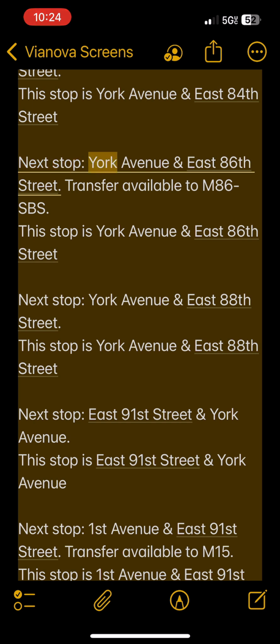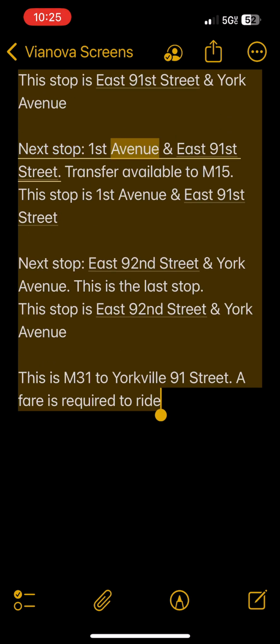Next stop, York Avenue and East 86th Street. Transfer available to M86 SBS. This stop is York Avenue and East 86th Street. Next stop, York Avenue and East 88th Street. This stop is York Avenue and East 88th Street. Next stop, East 91st Street and York Avenue. This stop is East 91st Street and York Avenue. Next stop, 1st Avenue and East 91st Street. Transfer available to M15. This stop is 1st Avenue and East 91st Street.